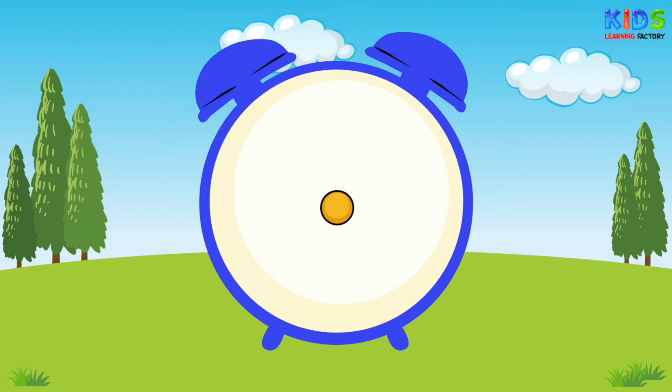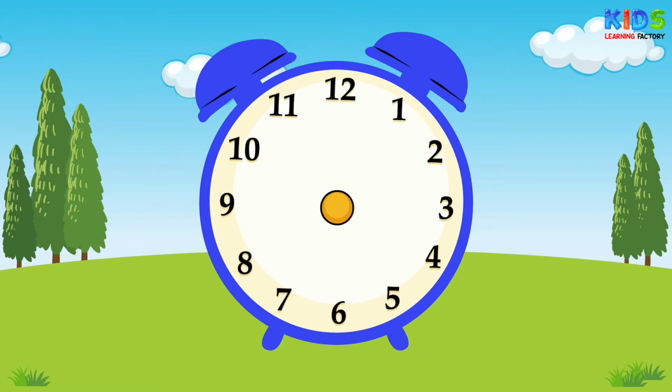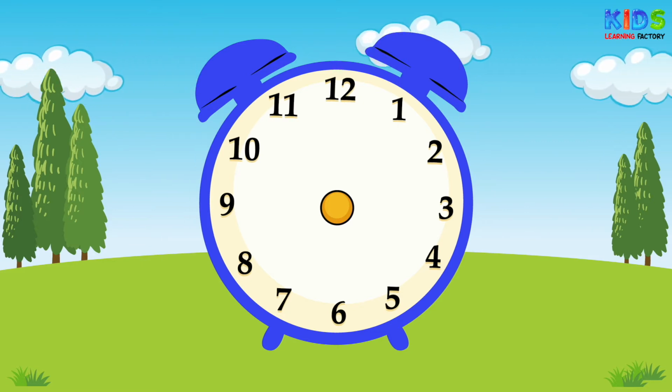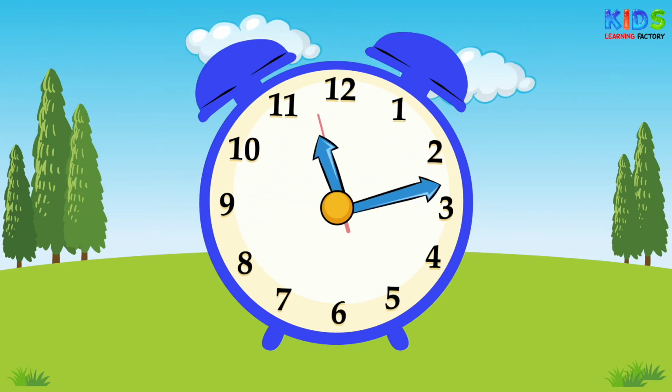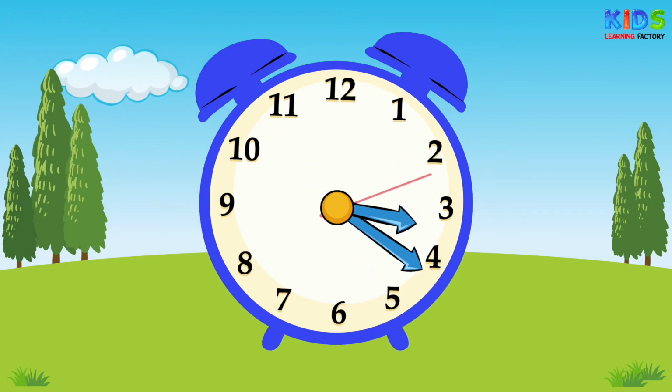This is an analog clock. These are the numbers which help us to tell the time. The clock has 3 types of hands. All 3 hands are different from one another.